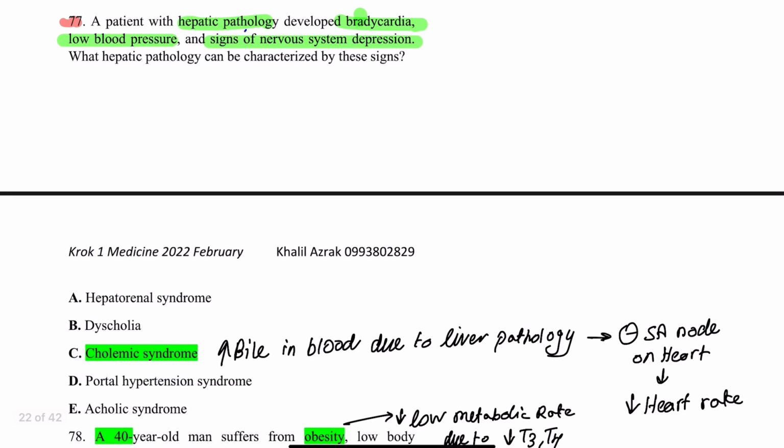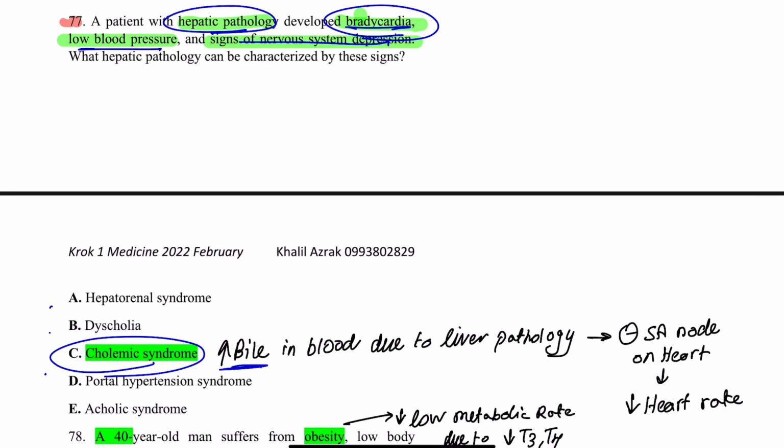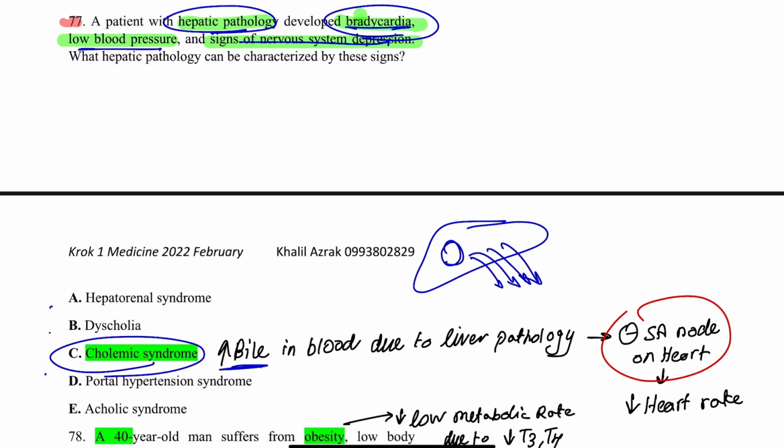Here we have someone with hepatic pathology, has bradycardia, low blood pressure, signs of nervous system depression. What hepatic pathology can be characterized by these signs? Hepatic pathology means that these can all be hepatic pathologies, but bradycardia is cholemic syndrome. It increases bile in the blood, okay? So the liver is not working. It's not excreting bile, so bile will increase and go to the blood, and bile damages the sinoatrial node in the heart, leading to decreased heart rate. So this is a very specific thing they often ask about.